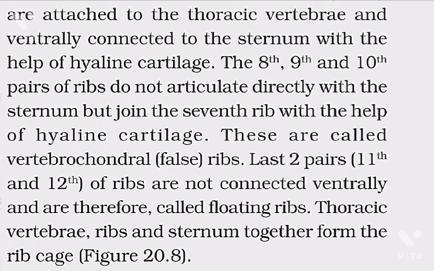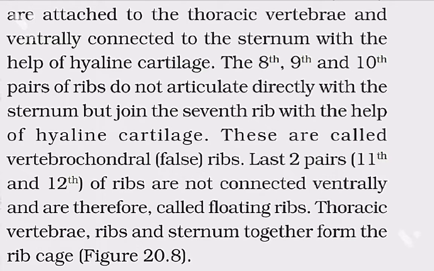The 8th, 9th, and 10th pair of ribs do not articulate directly with the sternum, but join the 7th rib with the help of hyaline cartilage. These are called vertebrochondral false ribs. Last two pairs, 11th and 12th, of ribs are not connected ventrally and are therefore called floating ribs. Thoracic vertebrae, ribs, and sternum together form the rib cage.